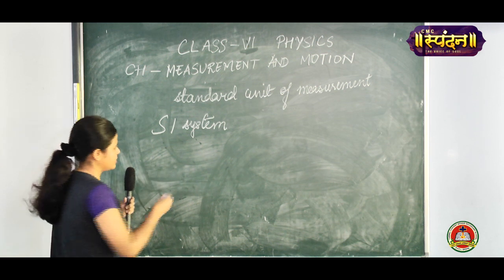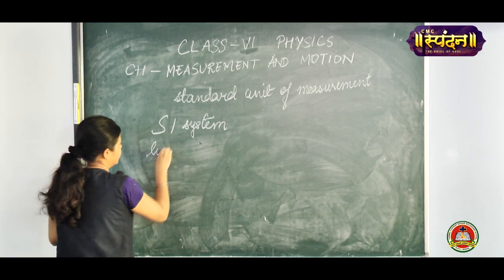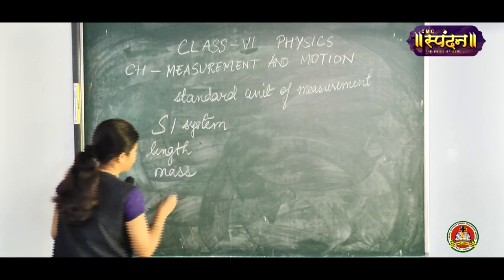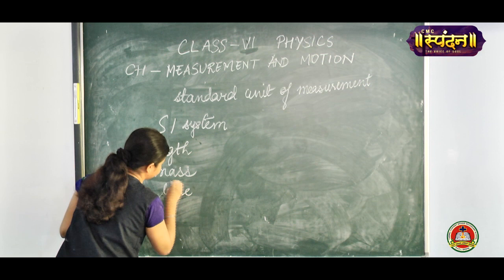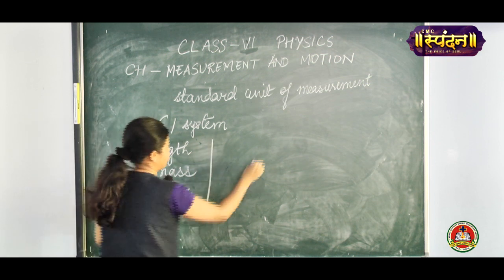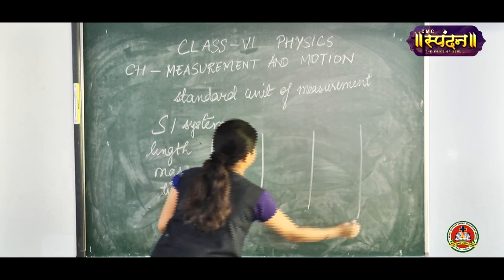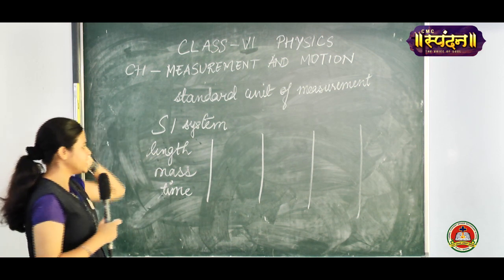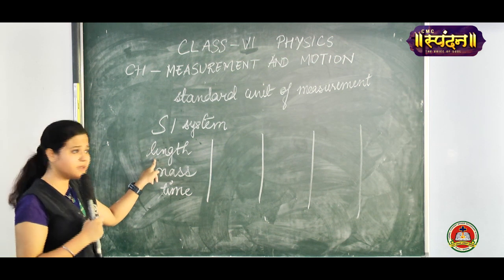Now you can see there are 3 physical quantities that we need to measure. First physical quantity is length. Length is very important to measure.